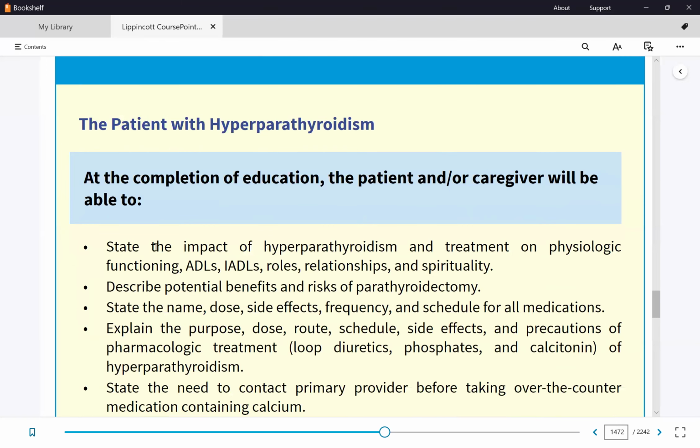And here's your patient education, basically patient teaching, especially during discharge.